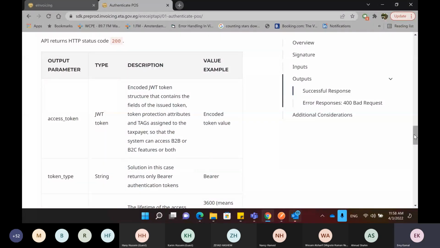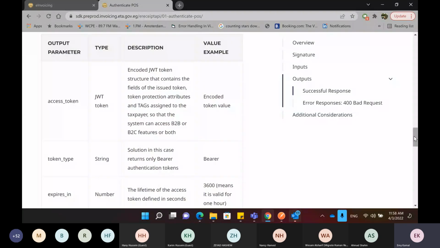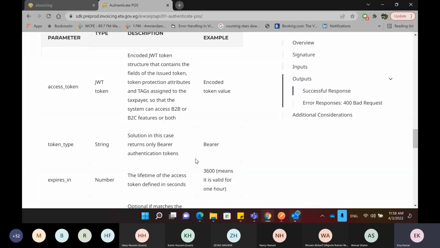So this is returned to you: the access token, the token time, and how long until the token expires. It's configured now for one hour expiry, and the scope.